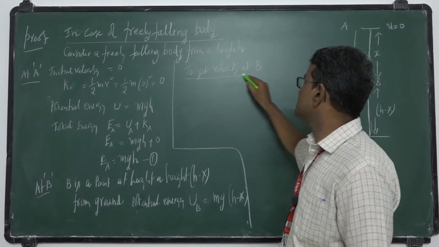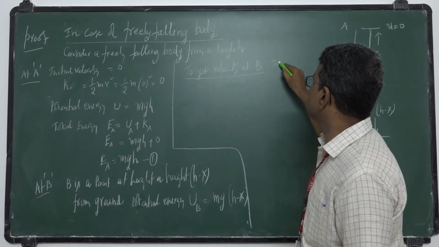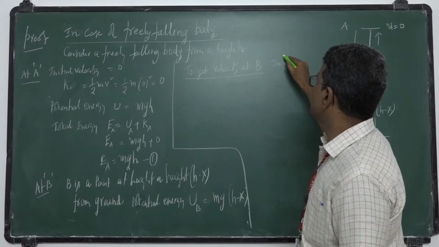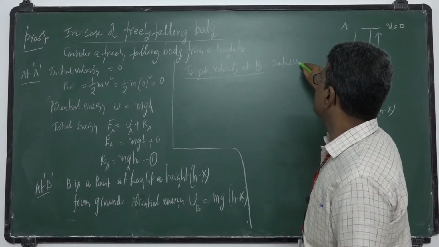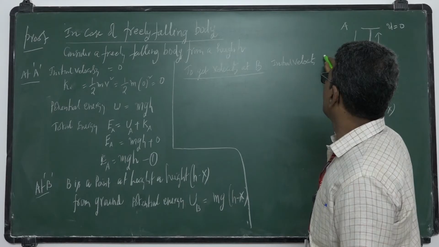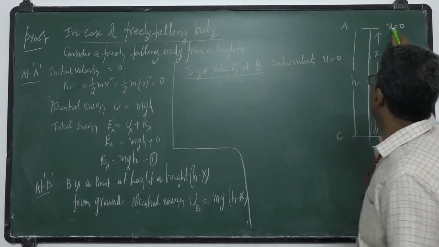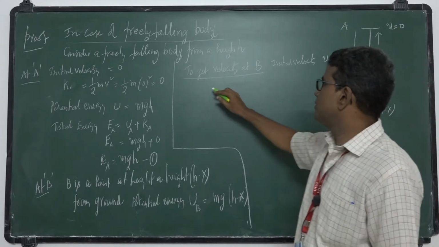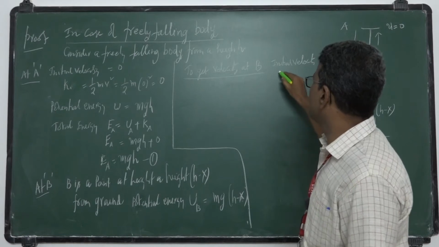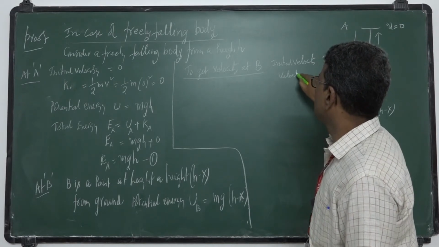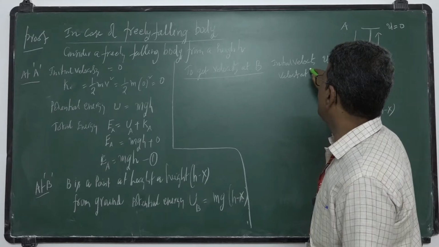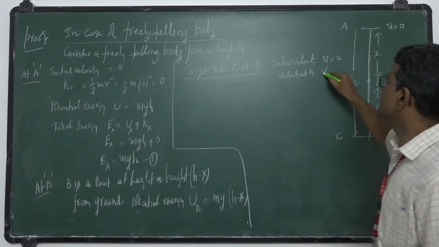Initial velocity that is u equals 0 at A, velocity at B I take as Vb.